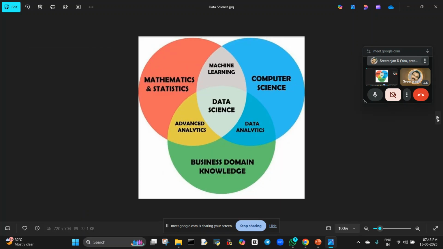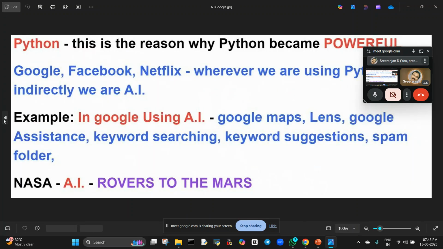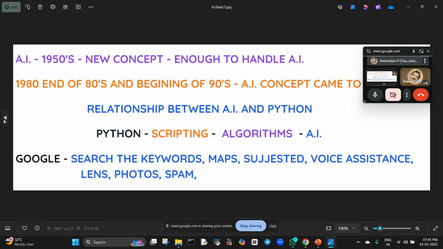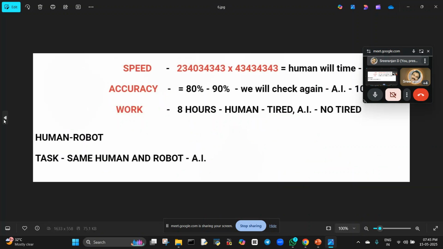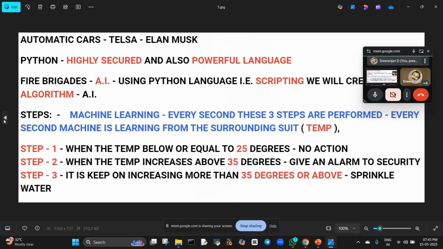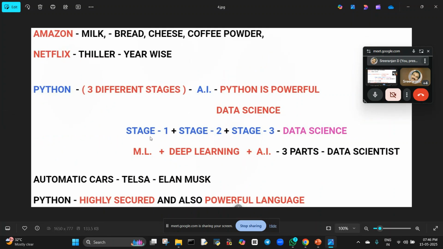More data. So what is data science? Data science is the combination of machine learning, data analytics, and advanced data. So I will show you one diagram: stage 1, stage 2 and stage 3. What are these three different stages? I'll show you one diagram. You can see here, this is one machine learning example. These algorithms we are going to see now.